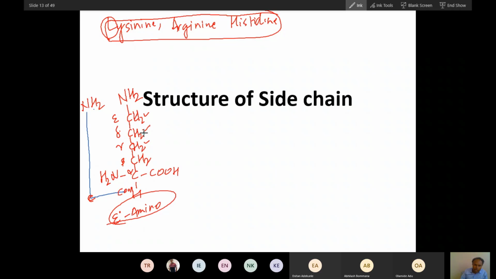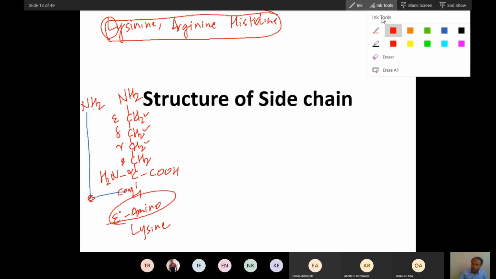So lysine is important for reactions. Many reactions will be catalyzed because it is a long chain. This amino group can bind with some other compound, and then it will help in the reaction. So this is called lysine. This is the structure of lysine.